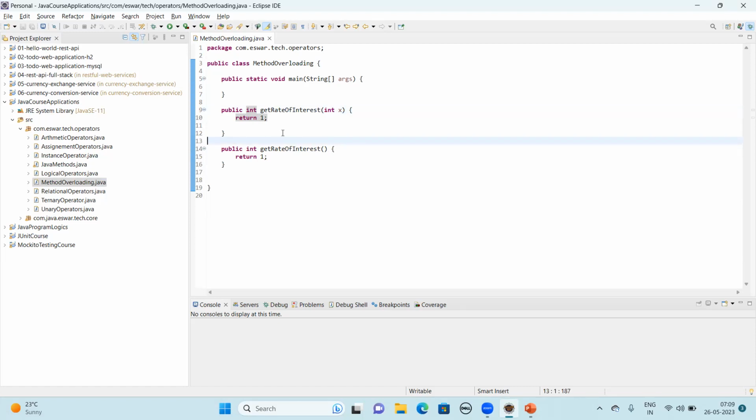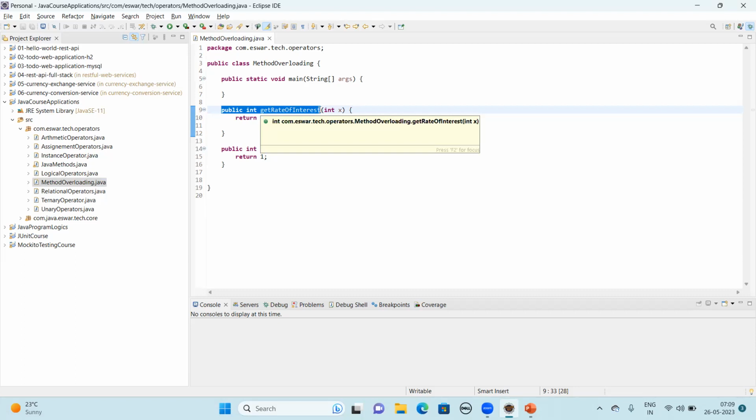Remember, according to the definition of method overloading, the access modifier should be the same, the return type should be the same, and the method name should also be the same. Means the first three parts should remain the same. There should be no change in the first three parts, and the only change is in the method signature, the parameters. These parameters can be anything: integer, double, float, long, string, no matter.